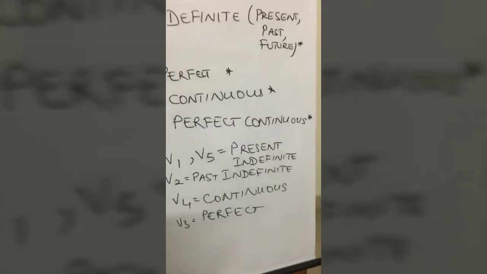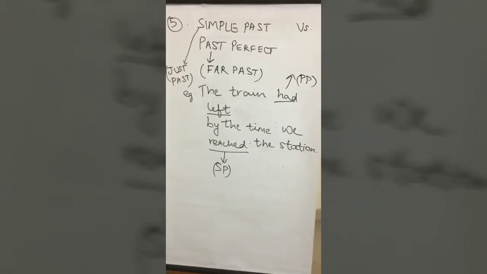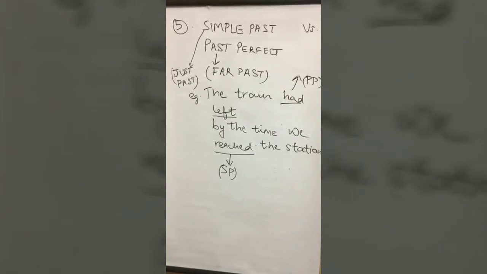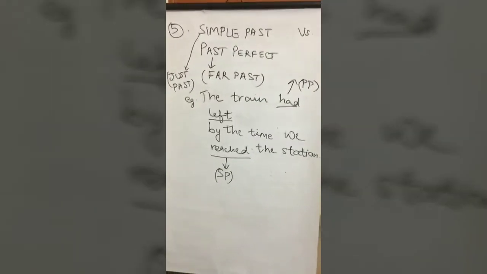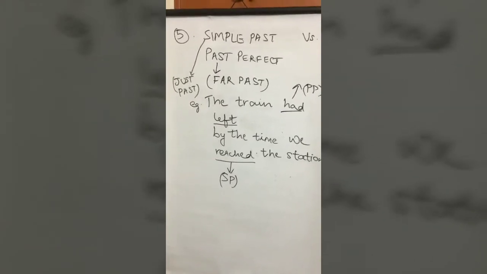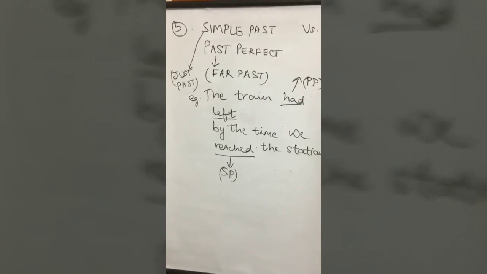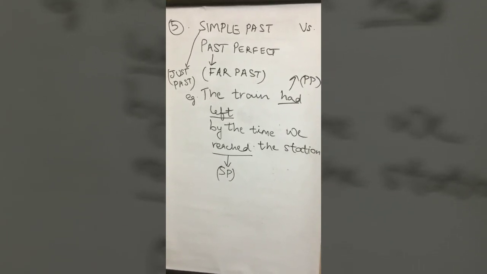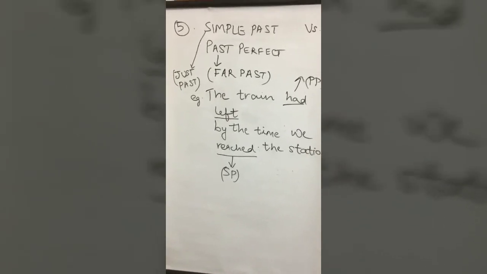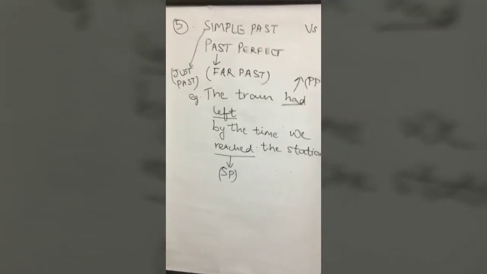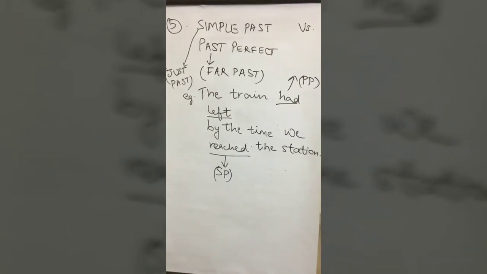All right? Now let's talk about something called the simple past and the past perfect. Simple past is just past. See, if there are two events which occurred in the past and event number 1 has occurred before event number 2, then the verb that we have to use for event 1 is called past perfect because it has occurred before event number 2, that is it has occurred in the far past. So event number 2 has occurred more recently, nearer, closer to us, that is in the just past. For that we have to use simple past.